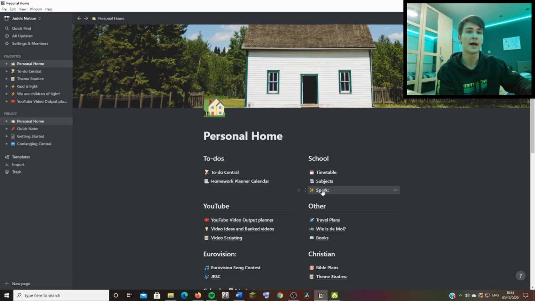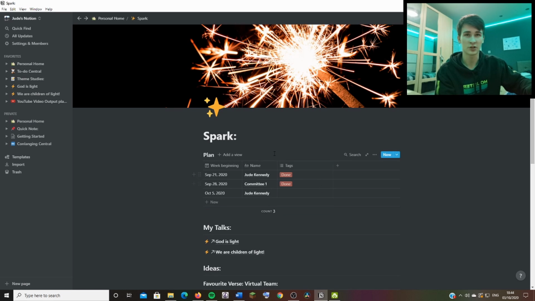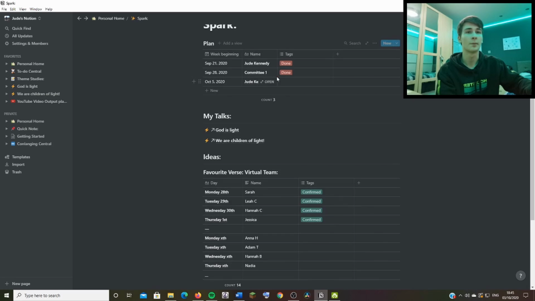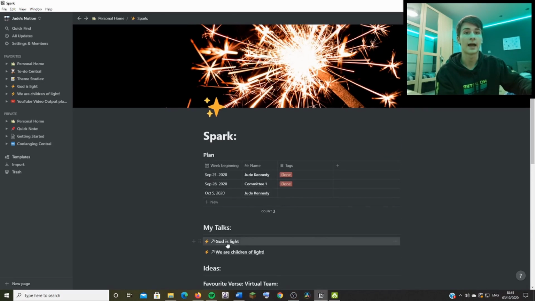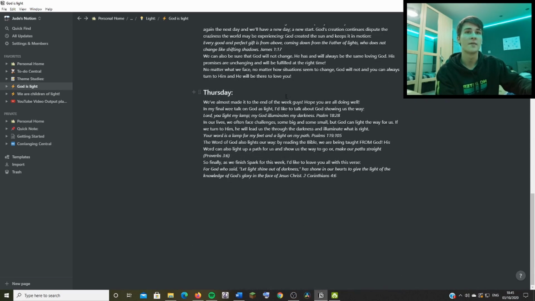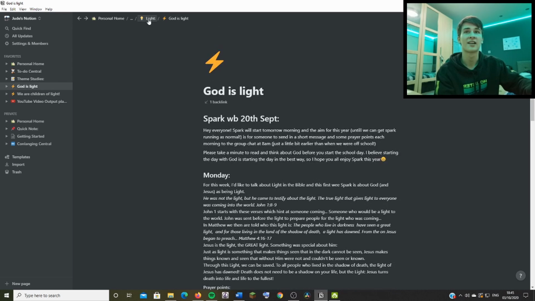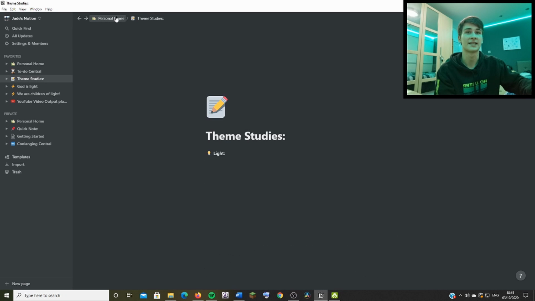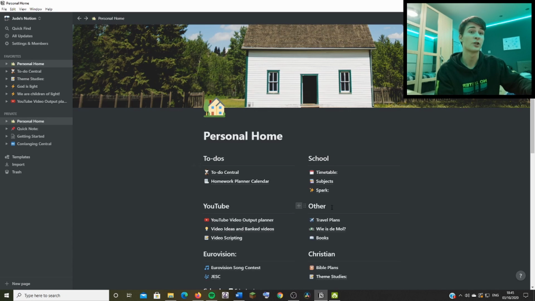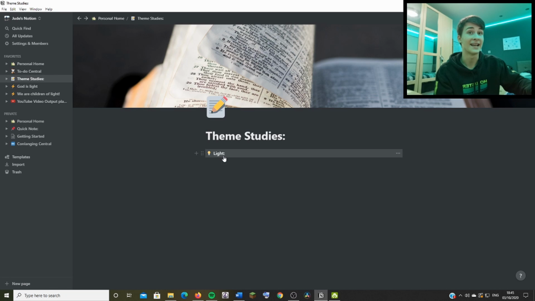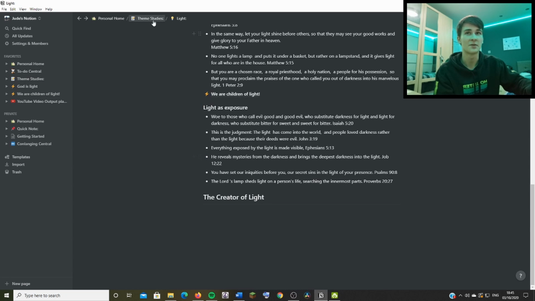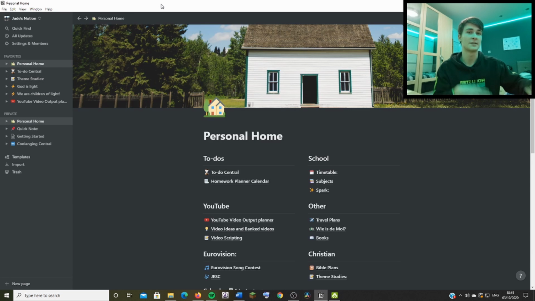I also have Spark. This is my role in SU this year. So I have plans of things that are happening. I have my talks that I've done. They're all typed out there. And so, yeah, you can click through them easily and find them. And that's actually enclosed in another area, but I linked to it. So here we go, there's more there, which I think is great to be able to link to and fro.